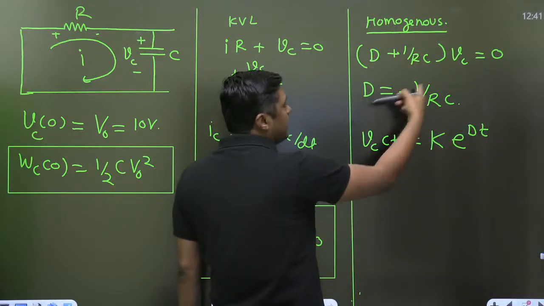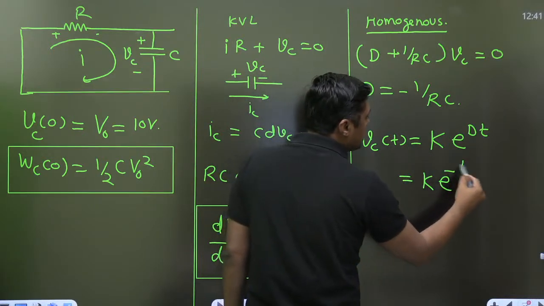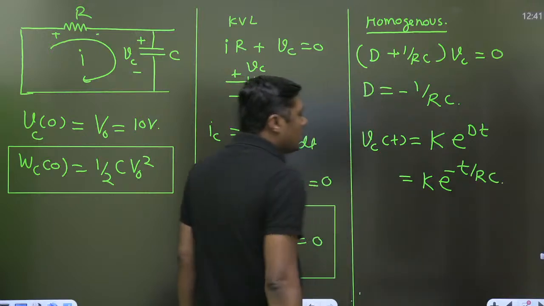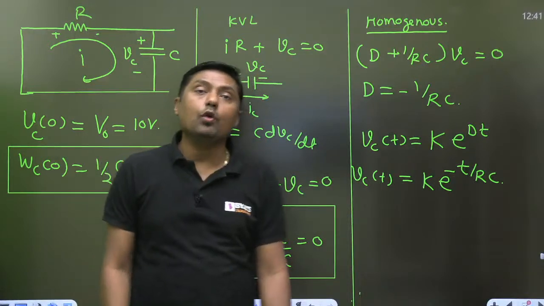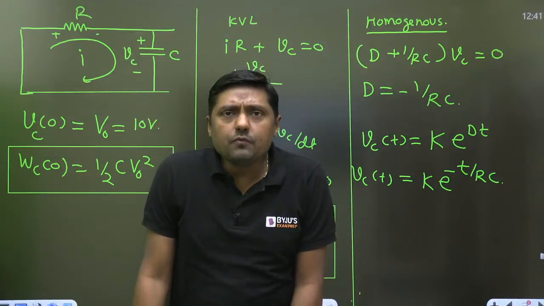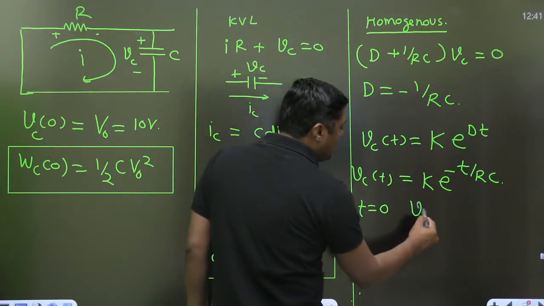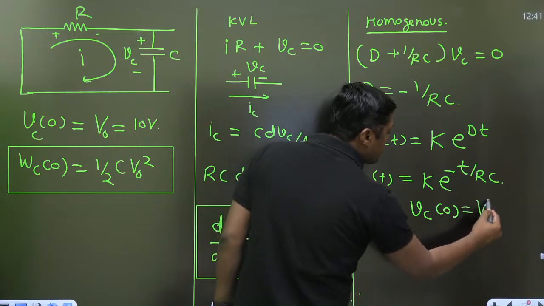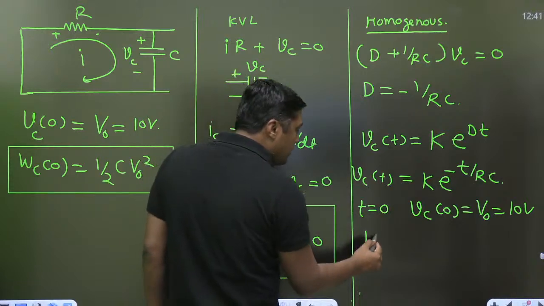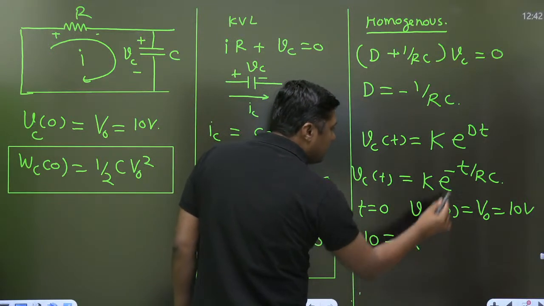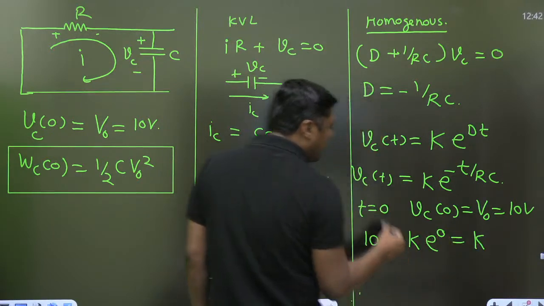What is the value of D? Minus 1 by RC. That is the root. It will become k e raised to power minus t by RC. Second, once you get this solution, how to find the value of k? Simply from the initial condition. Exactly at t equal to 0, what is the value of Vc(0)? That is V0, or you can say simply 10 volt. Put in this equation, this will become 10 is equal to k e raised to power 0, which is 1. So the value of k is equal to 10.